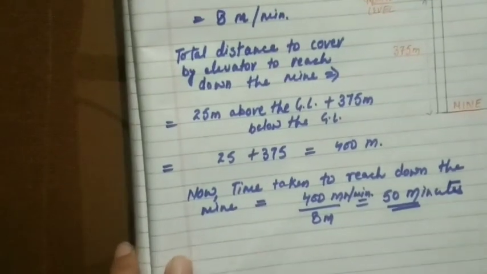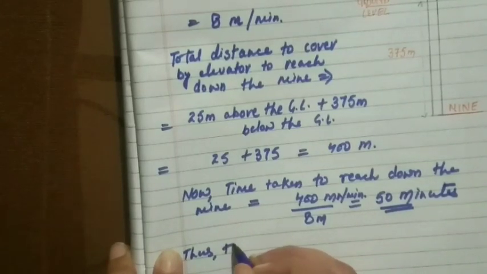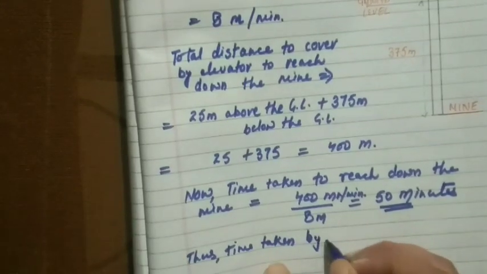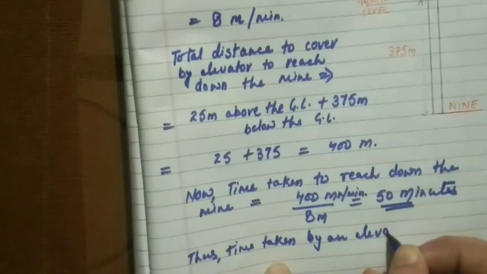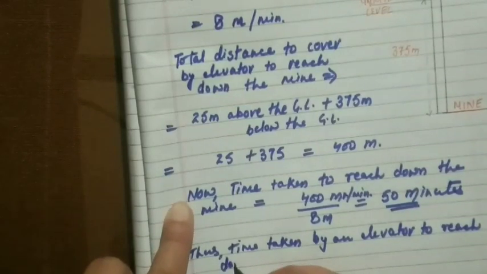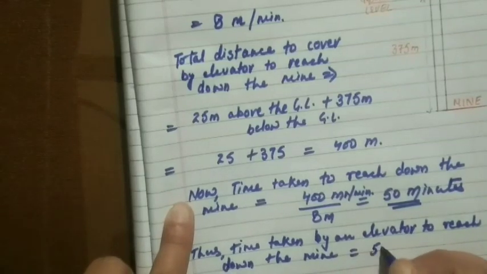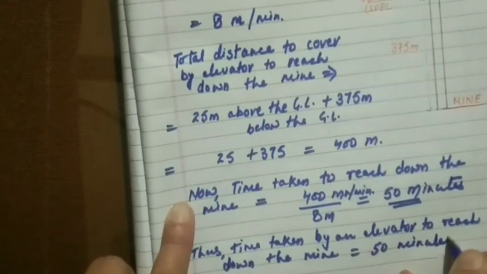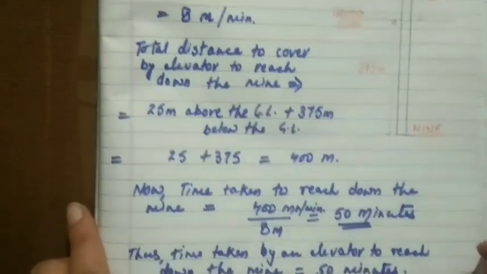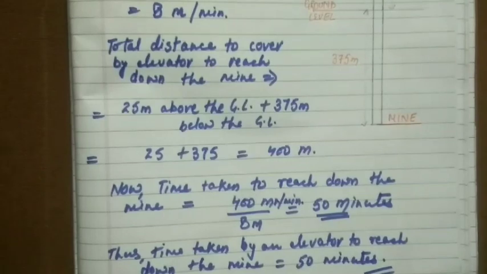Here simply write down your answer. Thus the time taken by an elevator to reach down the mine is equal to 50 minutes. So this is your final answer. I hope this is clear to you all. This was the last question from exercise 1.5 word problems.